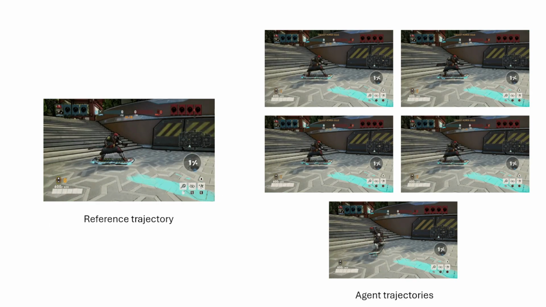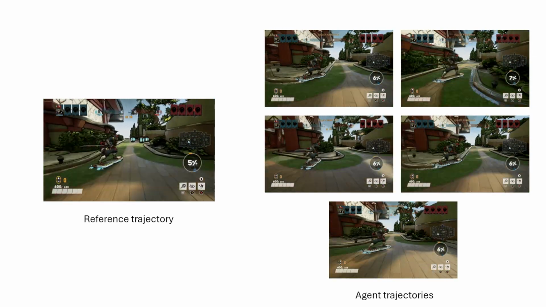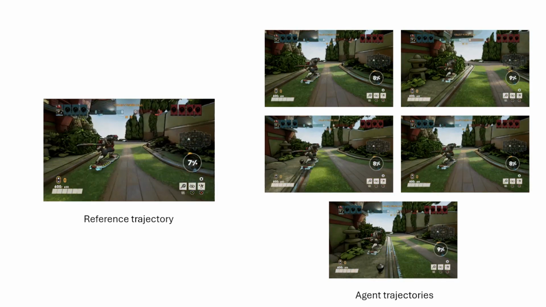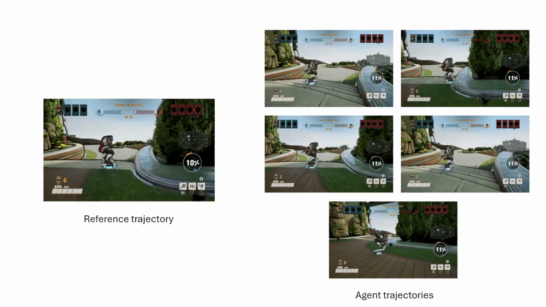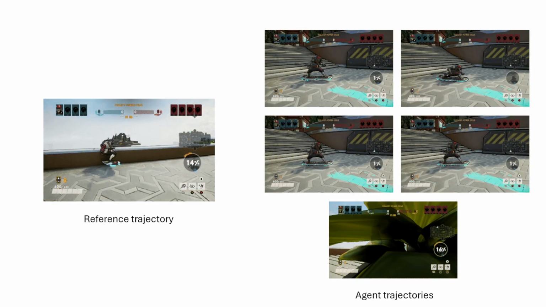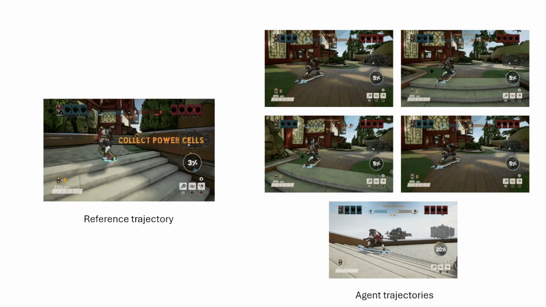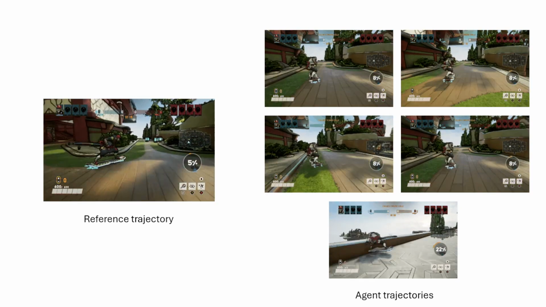Finally, I would like to leave you with the last slide where we can show you some of our evaluated agents. On the left, we have our reference trajectory, our recorded trajectory, and on the right, we have agents trying to replicate those. You can see that they're not exactly equivalent, but they are most of the time close enough.